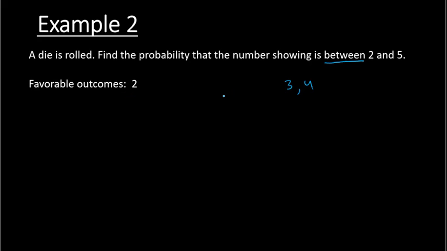When you roll a die, there are 6 total possible outcomes. So to find the probability, I take the favorable divided by the total. So 2 over 6, which can reduce to 1 over 3. So we can say that there's a 1 in 3 chance of rolling a number between 2 and 5. And if we wanted to write this as a percent, this would be 0.3 repeating.